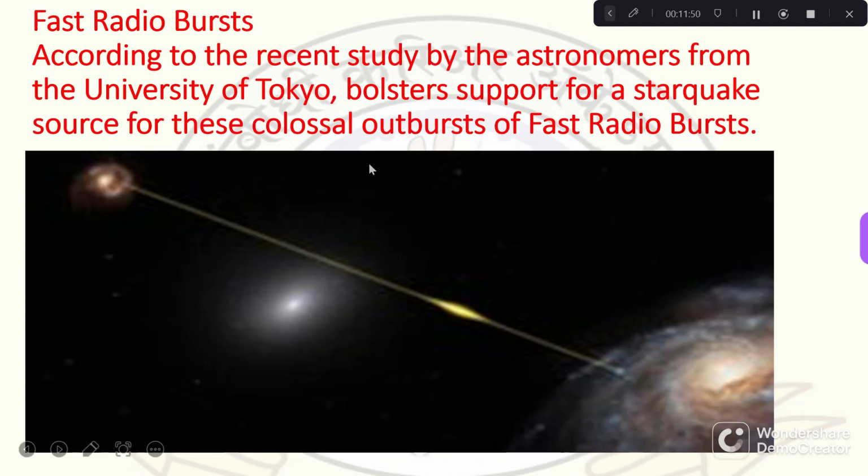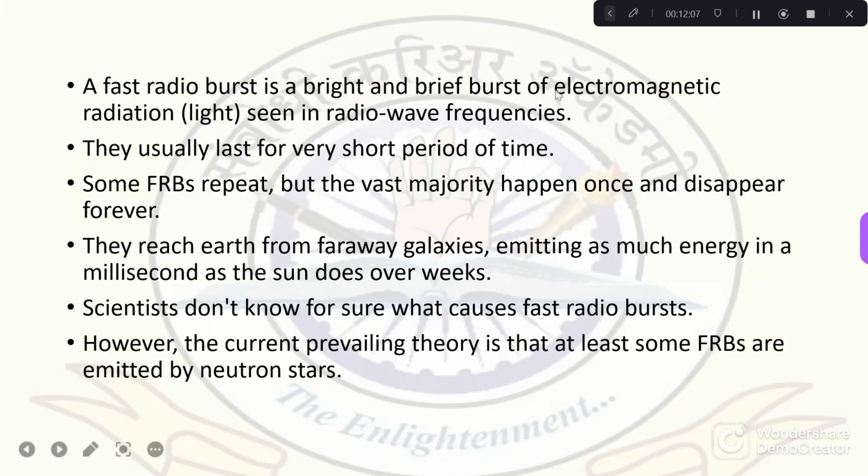Now move on to the next news. Yes, the next news is regarding fast radio burst. The University of Tokyo has reported a fast radio burst in the sky. So what is a fast radio burst? It is an electromagnetic radiation.